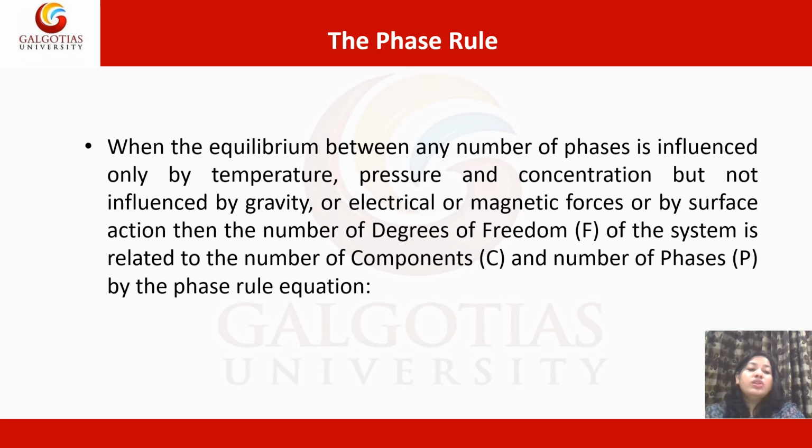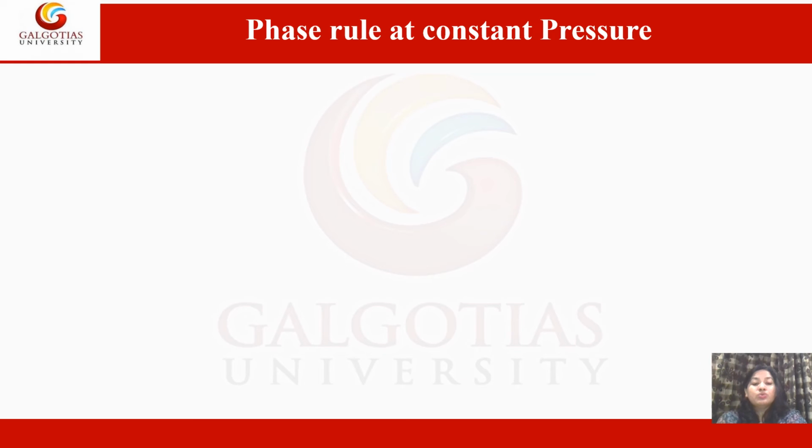So, the phase rule states that when the equilibrium between any number of phases is influenced by only temperature, pressure and concentration, but not influenced by gravity or electrical or magnetic forces or by surface action, then the number of degrees of freedom F of the system is related to the number of components C and the number of phases P by the phase rule equation. That is, F plus P equals C plus 2.